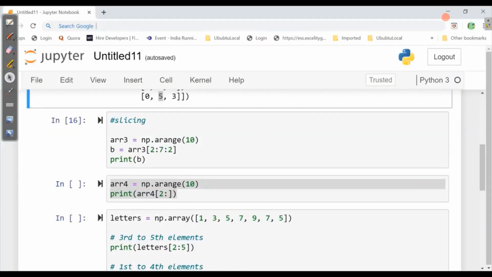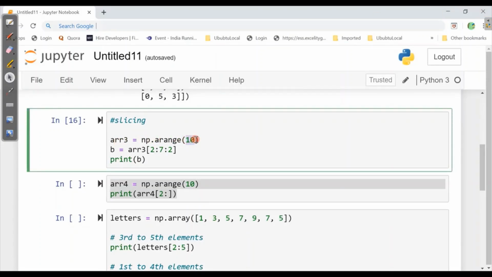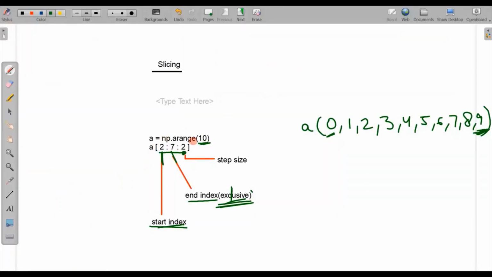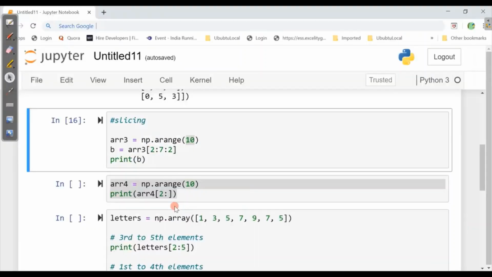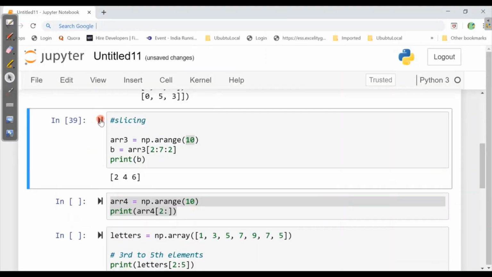Now when we see here, we have arr3 as np.arange from 0 to 9 and it is asking arr3[2:7:2]. Now let's see. Here we have 2:7:2. That means it starts from this index and will end at this index, and here it will work with plus 2 step size. That means 2, 4 and 6. As 7 is the last value, it won't be included. So let's check it. When I print this, we got 2, 4, 6.